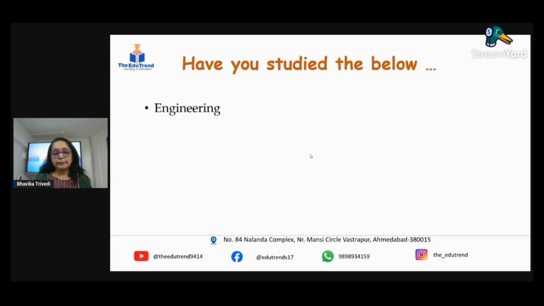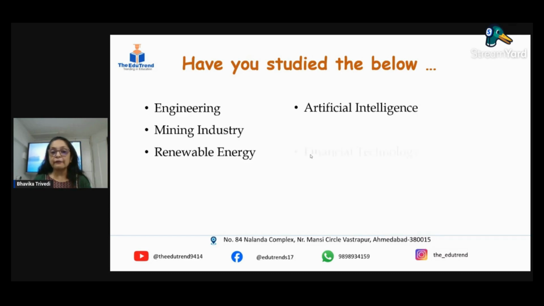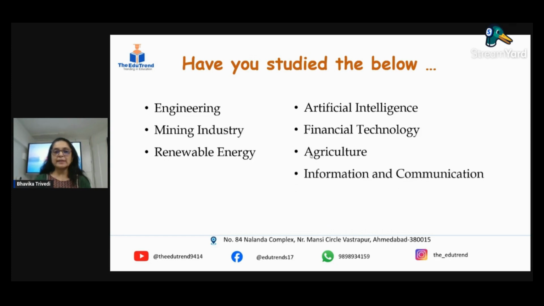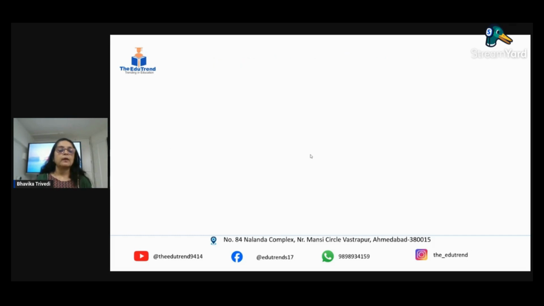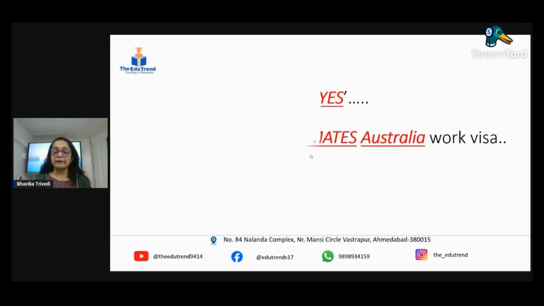Now, this particular visa type is inviting students who have studied from the named education backgrounds. You can see some names coming here. It says engineering, mining industry, renewable energy, artificial intelligence, financial technology, agriculture, and information and communication. Students from these domains can apply for mates visa. If you have done these courses, you can apply.